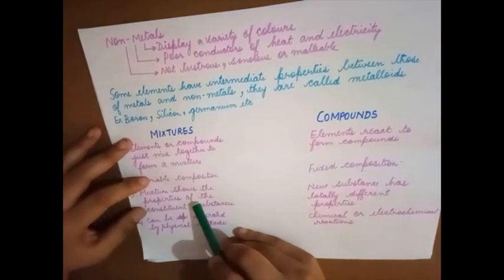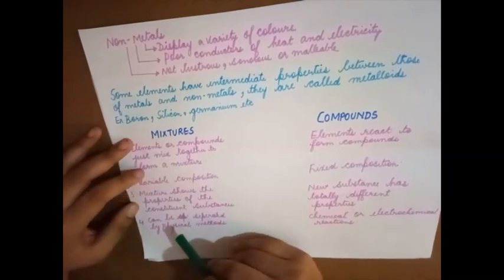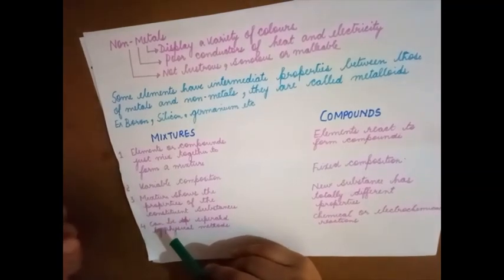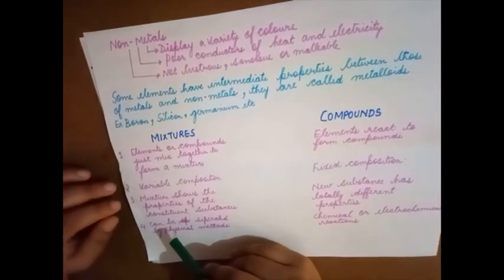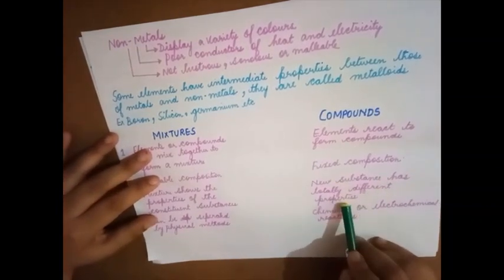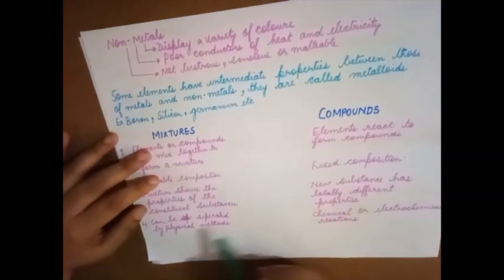A mixture shows the properties of its constituent particles. When you combine substances to form a mixture, they do not lose their individual properties. Iron, water and clay keep theirs. But when compounds are formed, the new substance has totally different properties.